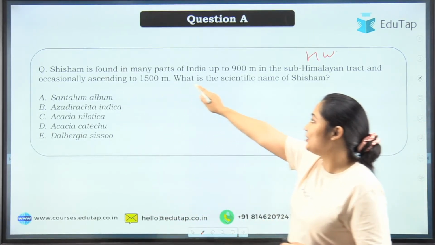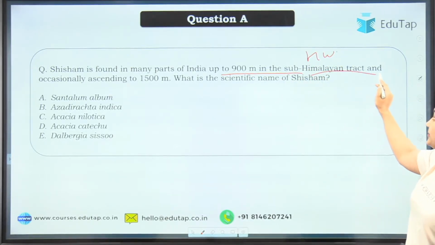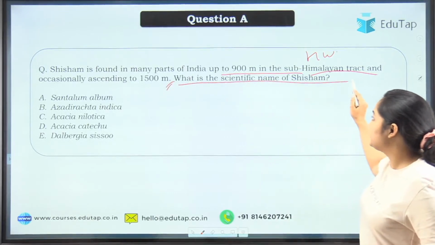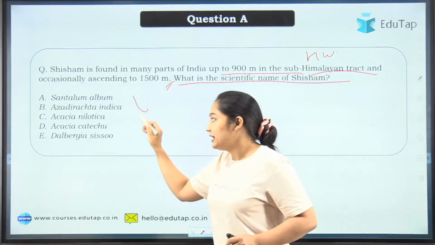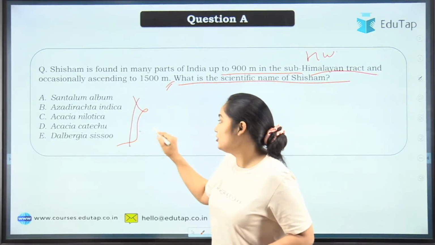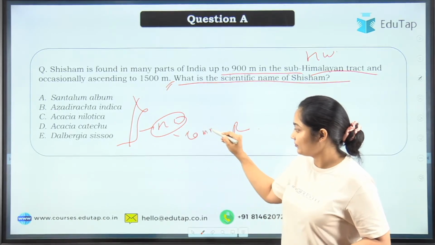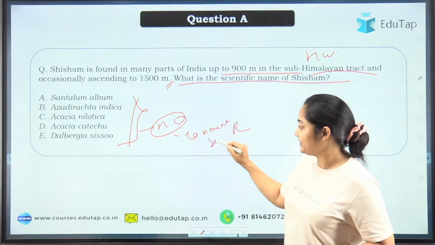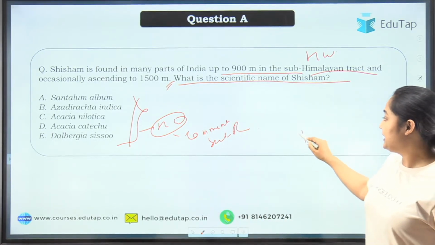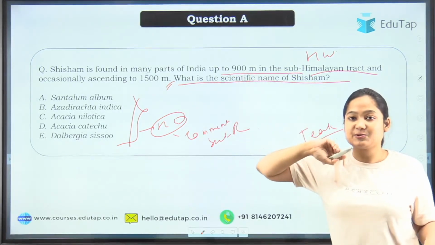Here, sesame is found in many parts of India, up to 900 meters, some Himalayan tracts, occasionally ascending to 1500. What is the scientific name of sesame? Again, for this question, do a little research and try to answer it. This is your homework question. I want the answer in the comment section, not in the chat section. Try to answer it. We saw that the name of teak was asked this time from the forestry part. That's why I have added this question.